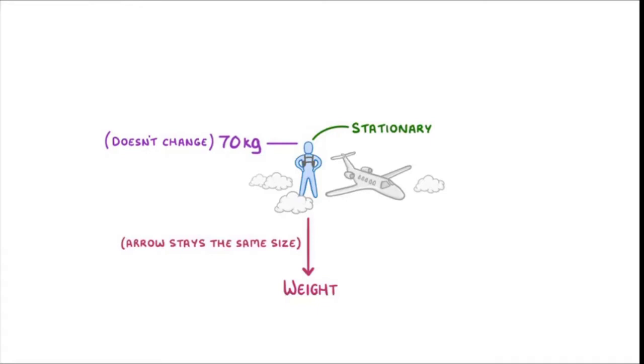Now, in this instance, the weight is the only force acting on the person. The resultant force, which is the combination of all the forces acting on an object, is the same amount as the weight, as no other forces are acting on the object. Due to this resultant force, the person accelerates downwards.